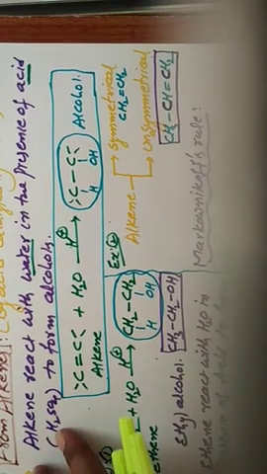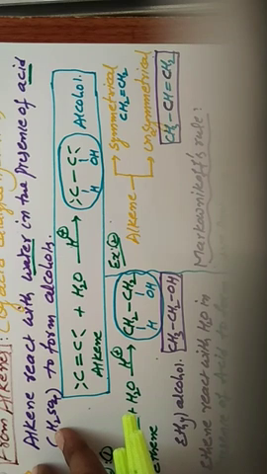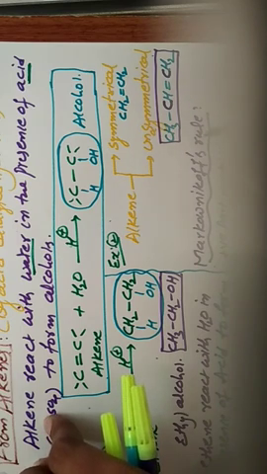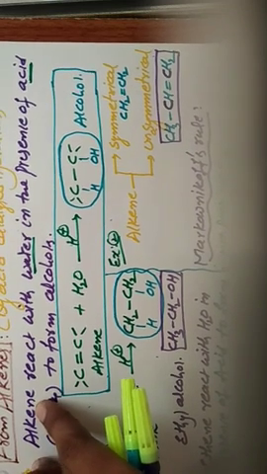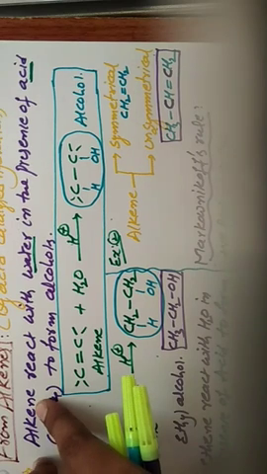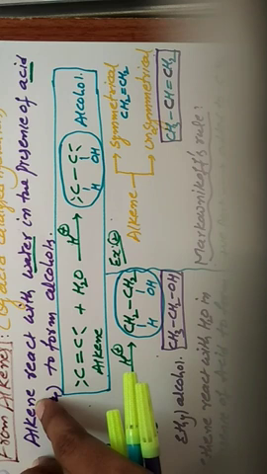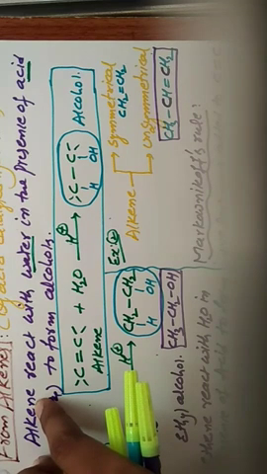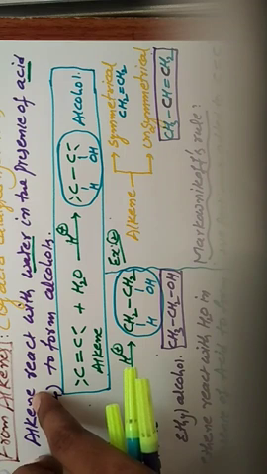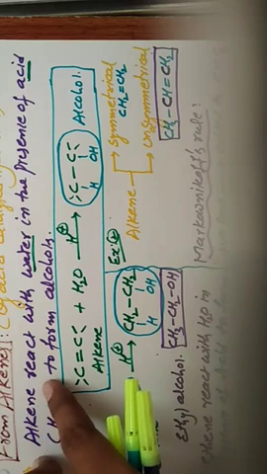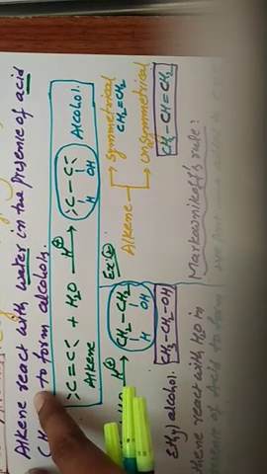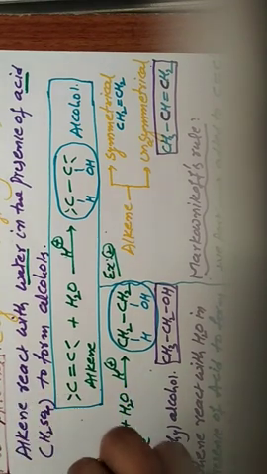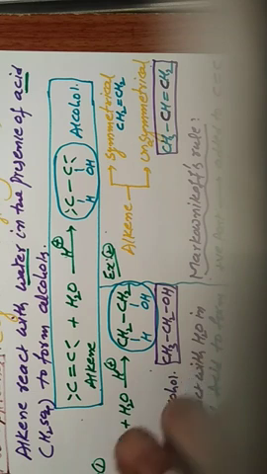The positive part is added to the double bonded carbon, simply we can write C double bond C, which is having more number of hydrogen atoms. And the negative part, opposite, is attached to the double bonded carbon containing fewer hydrogen atoms.